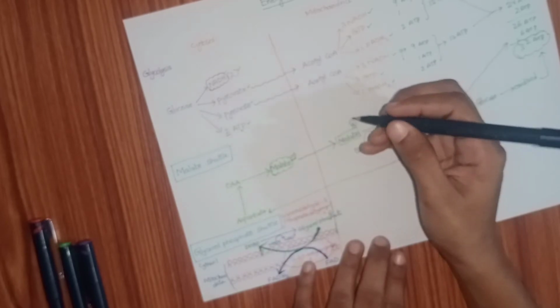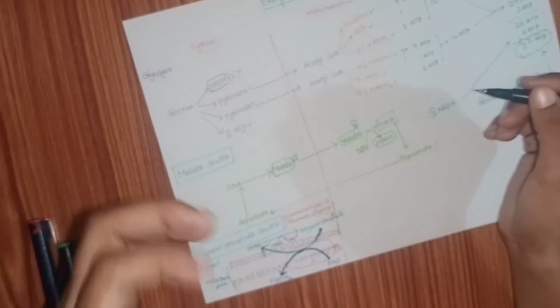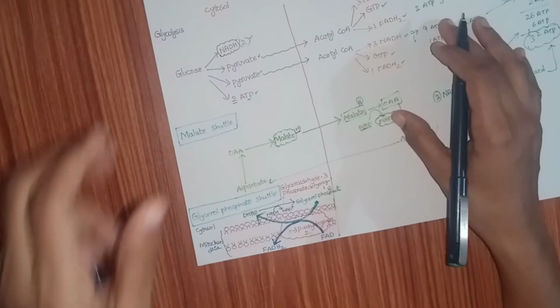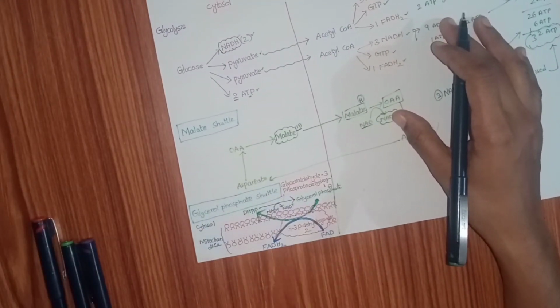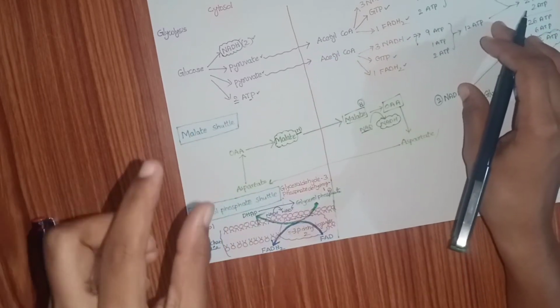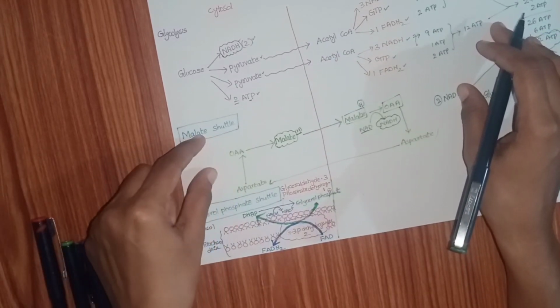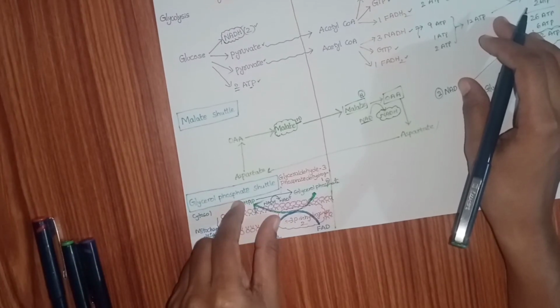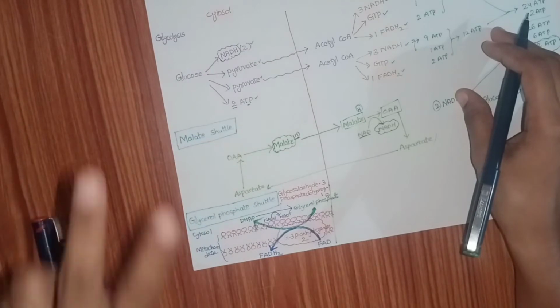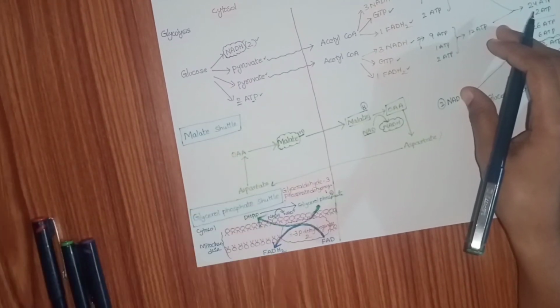If the malate shuttle is not working, the NADH can go through the glycerol phosphate shuttle. To carry this NADH, we have two shuttles. We have the malate shuttle, which I have discussed here.